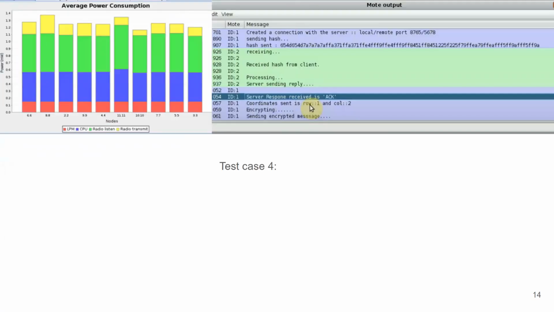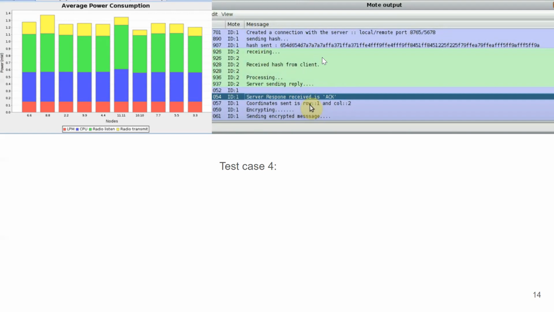In test case 4, we see a very similar effect. We introduce the cryptographic method. It produces the same result as test case 3. We can show in the logs that the encrypting and decrypting are working. So basically, in this network, now the communication is taking place over encryption and decryption.